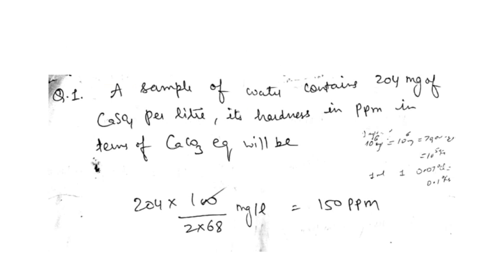The next question: if you have a sample of water containing 204 milligrams of calcium sulfate per liter, you have to calculate the hardness in ppm, the CaCO3 equivalent. So directly, the multiplication factor of CaSO4 is 100 upon 2 into 68, and the strength given here in milligrams per liter is 204. The X value is 204. Solve it. 150 ppm is the answer.